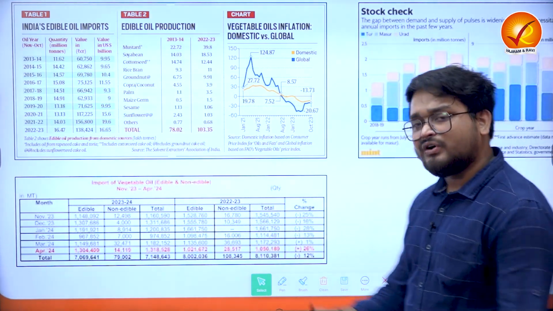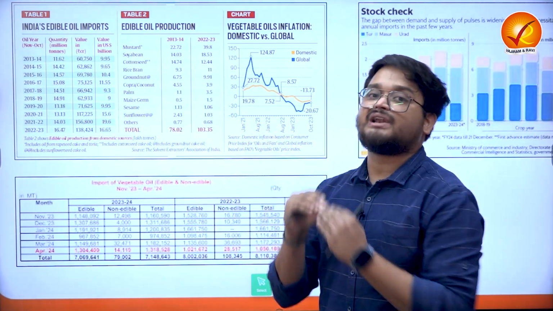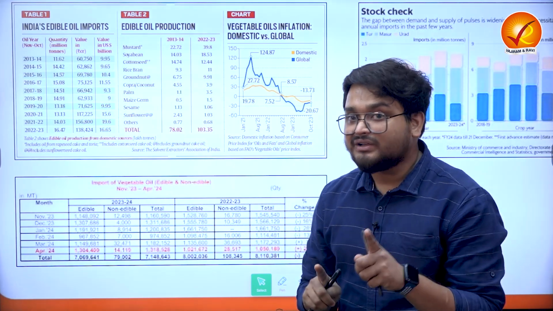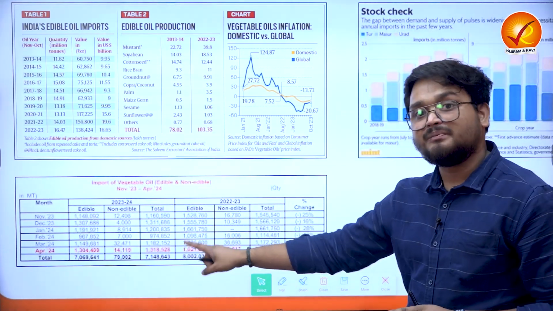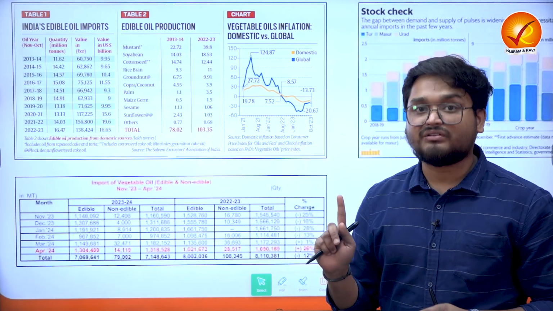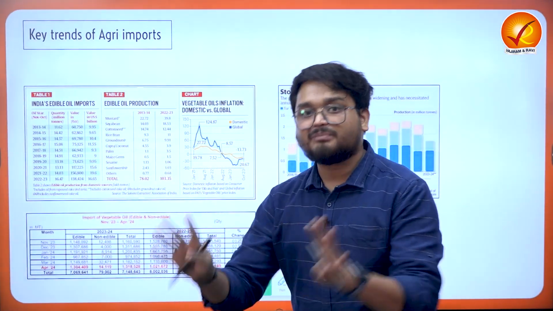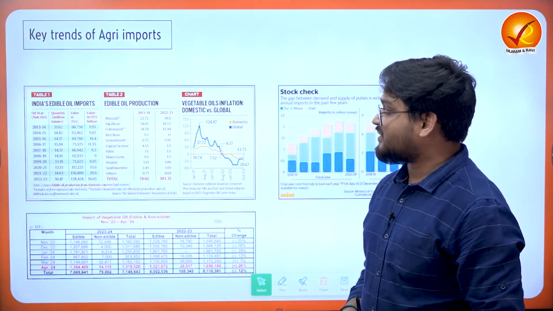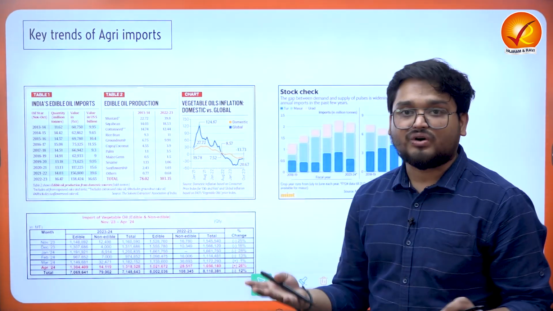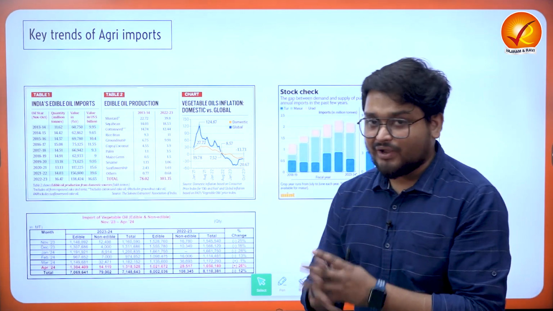So we find that overall agricultural imports in India have decreased, but the edible oil import bill has increased over a period of time, simply because India does not have enough domestic production of edible oils, be it mustard, soybean and so on, particularly palm oil.